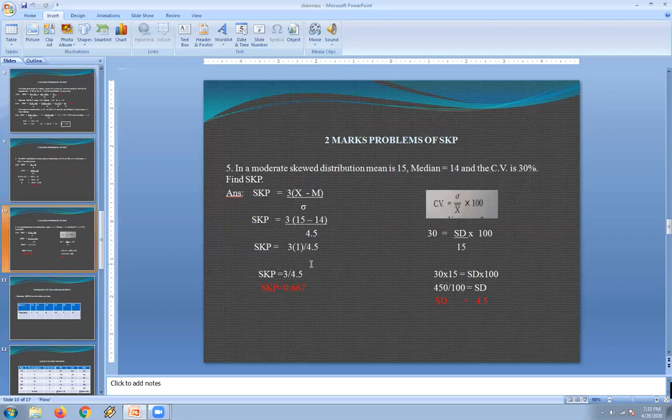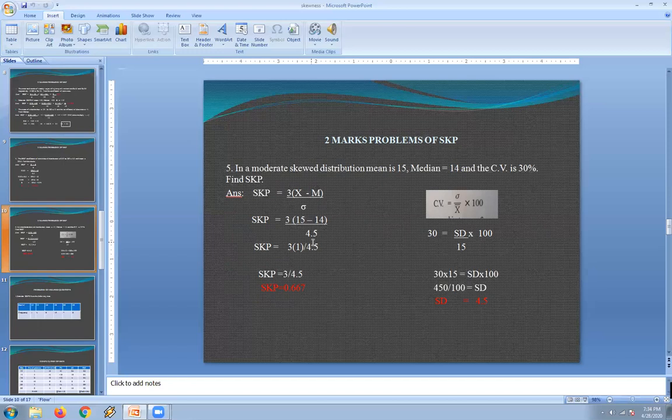It is question number 5, for calculating not only this SKP but also using the CV value. Let us see how to substitute the values and, with the help of CV, what to calculate. In a moderately skewed distribution, the mean is 15, the median equals 14, and the CV is 30%. Find SKP. We have to find out the value of SKP because the CV value is also given. Let us then substitute the values, that is 3 into the mean value, which is 15, minus the median value, which is 14.